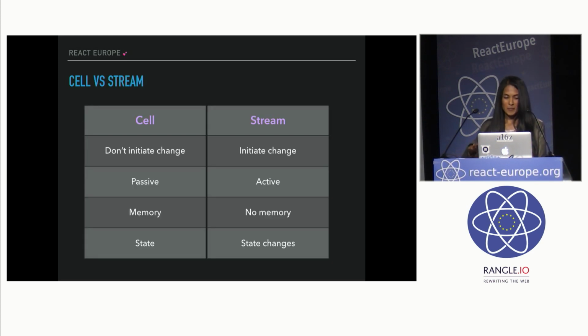So to summarize, cells don't initiate change, streams do. Cells are passive, and streams are active. Cells have memory, streams have no memory. And cells model state, and streams model state changes.